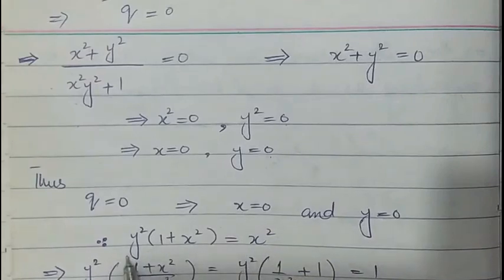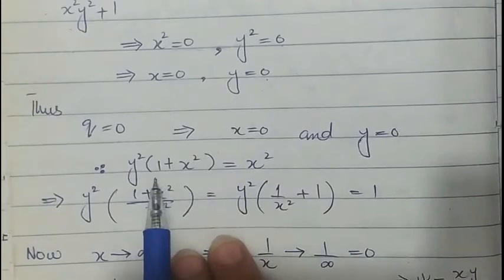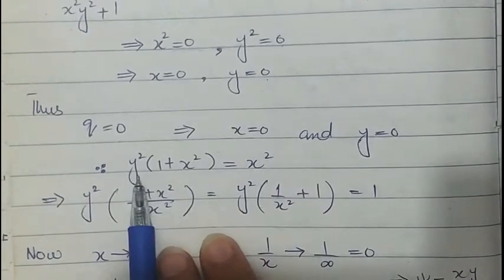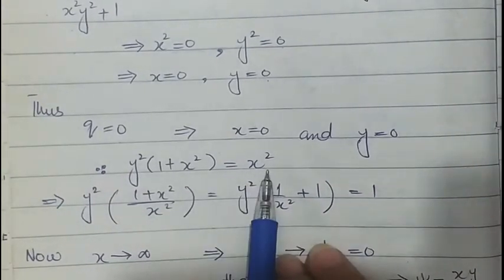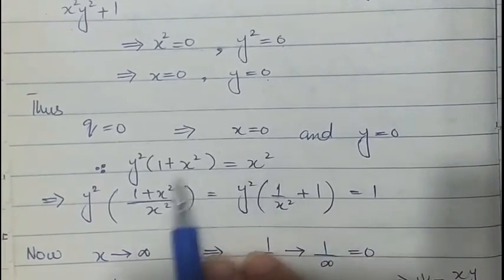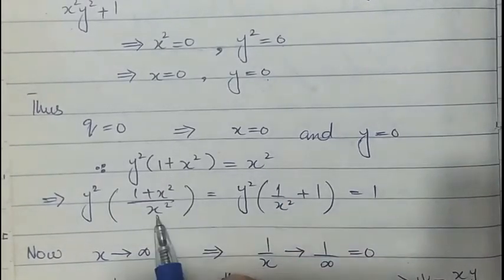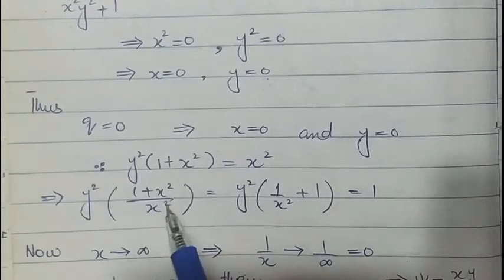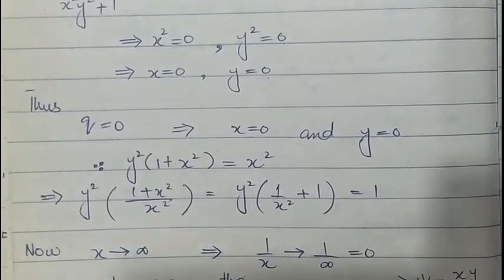Now we have found this streamline equation for psi is equal to 1. From here, x square is in multiplication on the left hand side, so it goes into the denominator, and after simplification we get y square into 1 over (x square plus 1) is equal to 1.